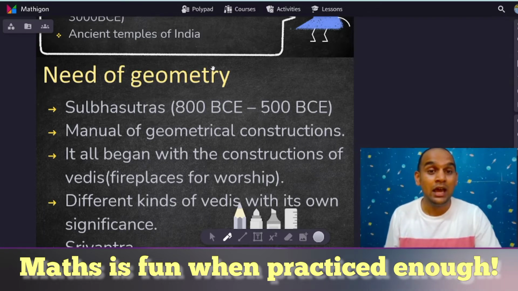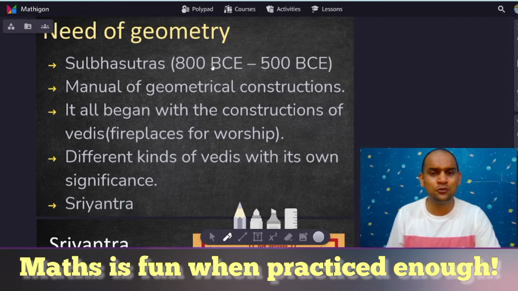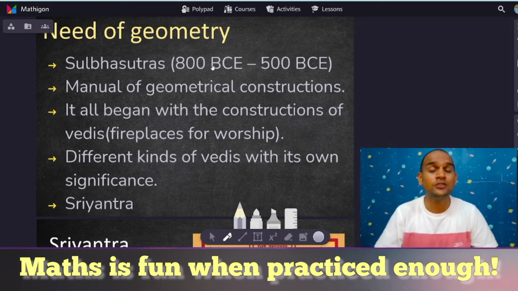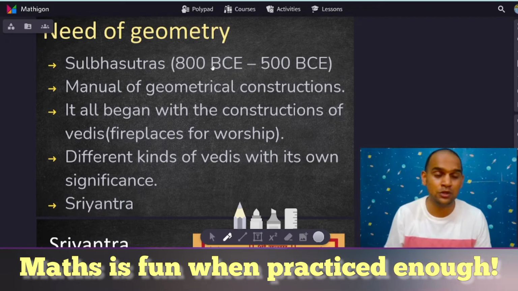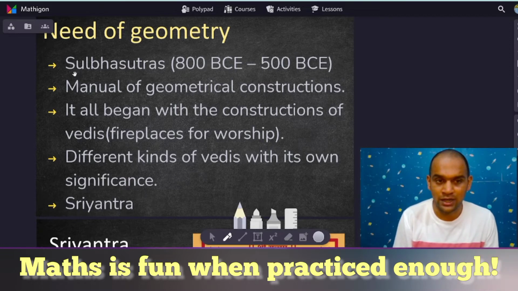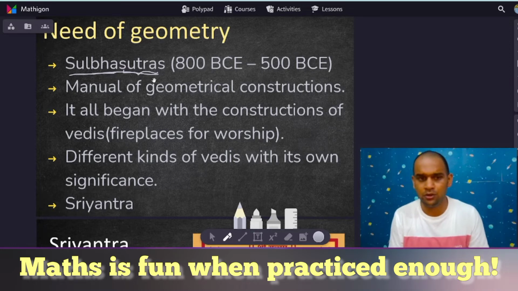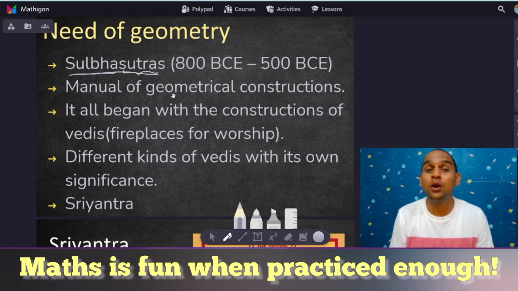Once again, around 800 BCE to 500 BCE, there was an Indian literature called the Sulabha Sutras. Sutras means formulas, and Sulabha is related to geometry. The Sulabha Sutras were a manual for geometric constructions.